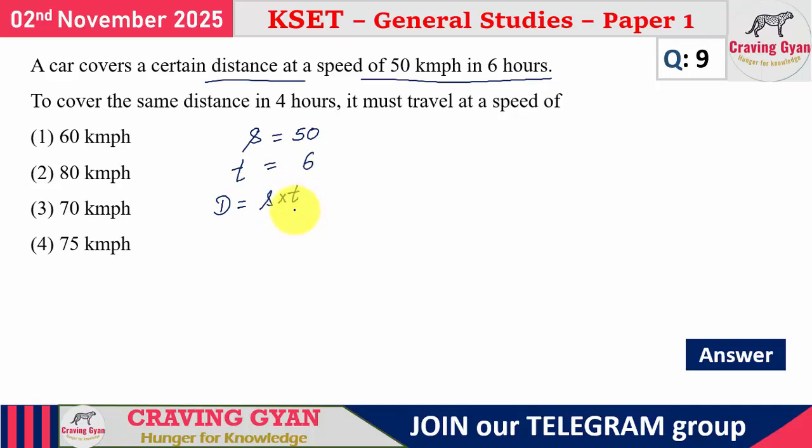So when I multiply 50 and 6, I cover a distance of 300 kilometers. Okay, ideally you consider that, that's it.